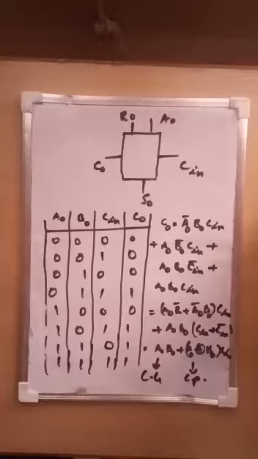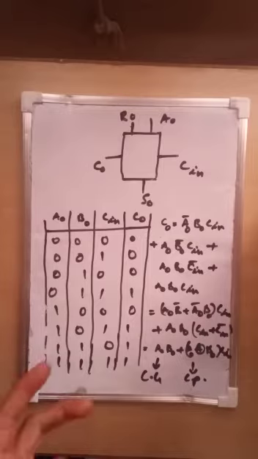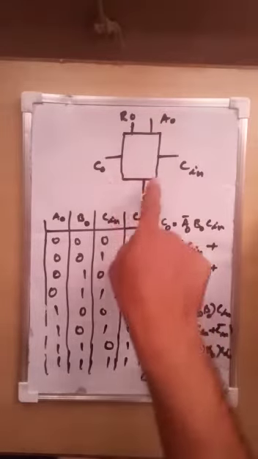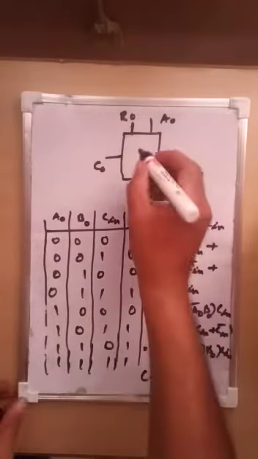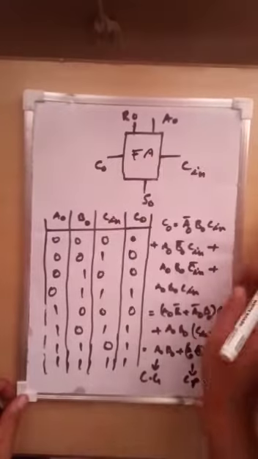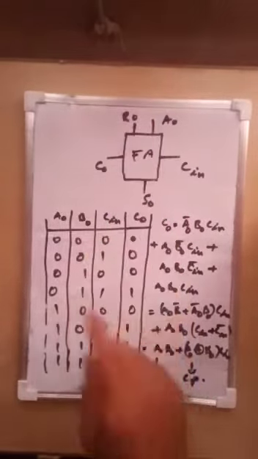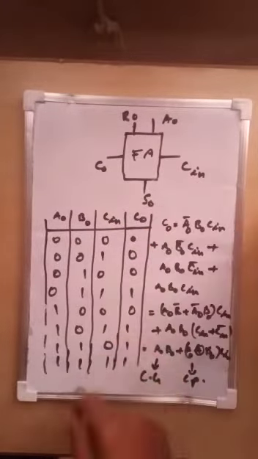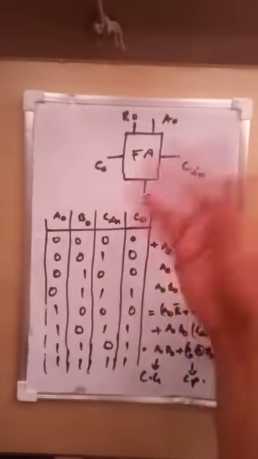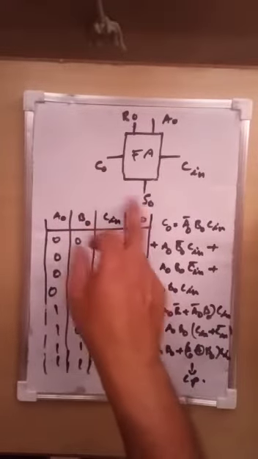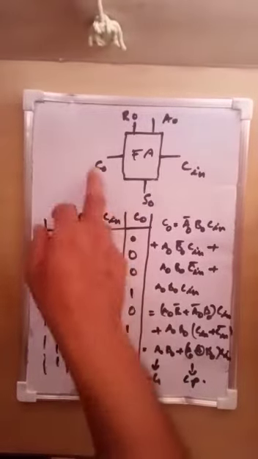Before going to the problem, let me clearly explain the concept of the full adder. So this is the full adder. It has two inputs, A0 and B0, and another input, C in, the carry of the previous stage. And these are the two outputs: one is S0 and the other is C0.